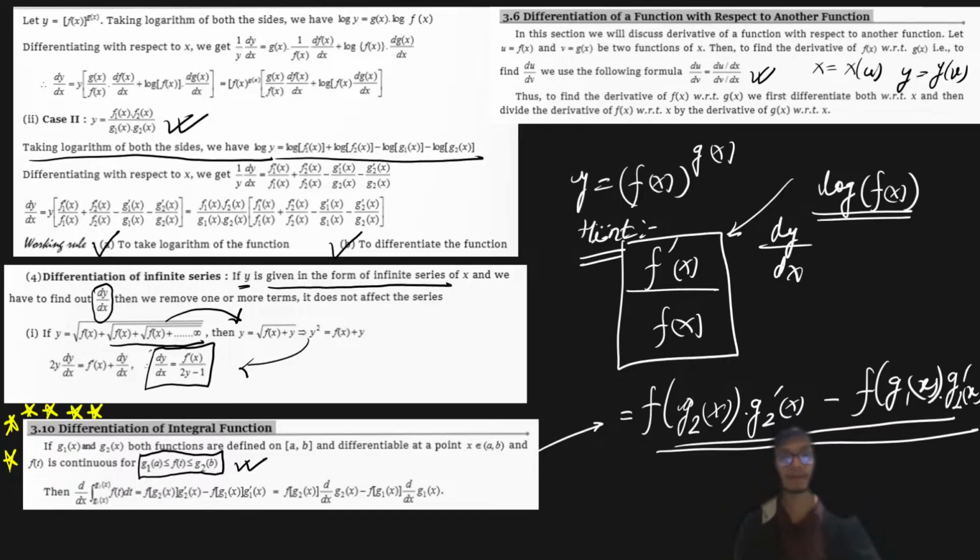Is this part clear to all of you? Please let me know in the live chat. I'm going through the live chat, so please let me know if you have any questions. I will try to help you out as much as I can.